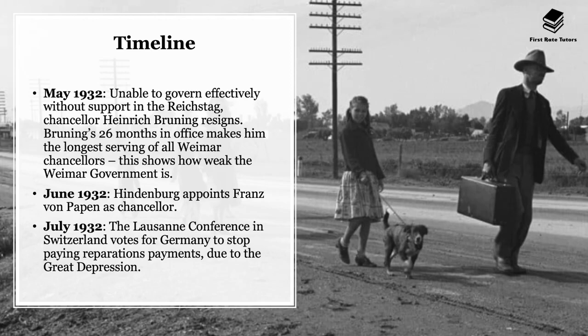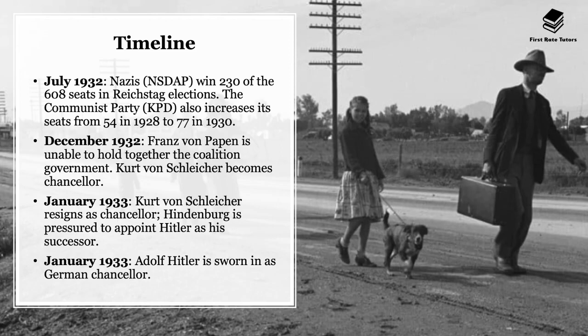In May 1932, unable to govern effectively without support in the Reichstag, Chancellor Heinrich Brüning resigned. And Brüning's 26 months in office made him essentially the longest serving of all Weimar chancellors, showing how weak the Weimar government became. In June 1932, Hindenburg, the president, then appointed Franz von Papen as chancellor. And in July 1932, the Lausanne Conference in Switzerland voted for Germany to stop paying reparation payments due to the Great Depression. In July 1932, the Nazis, so the NSDAP party, won 230 of the 608 seats in the Reichstag